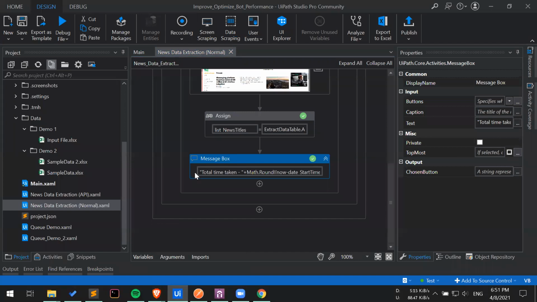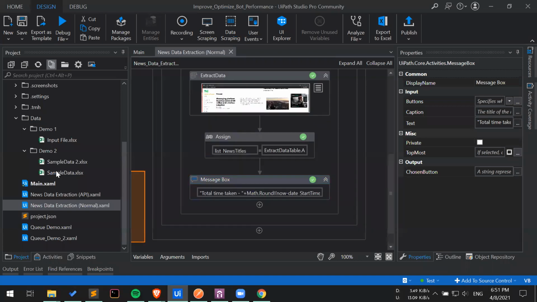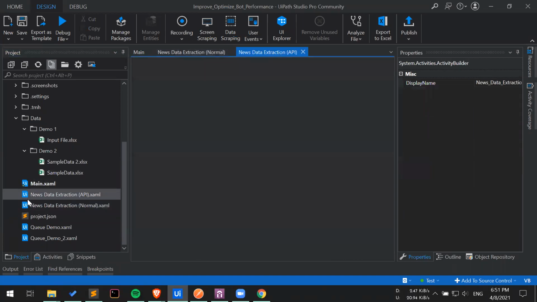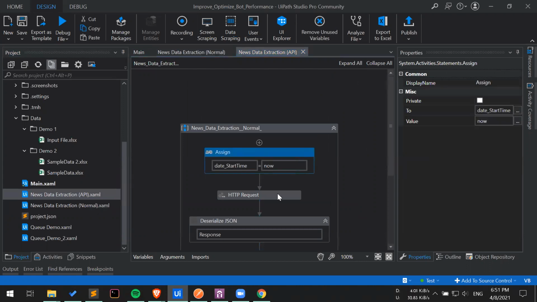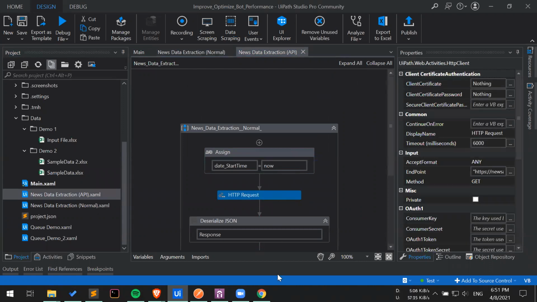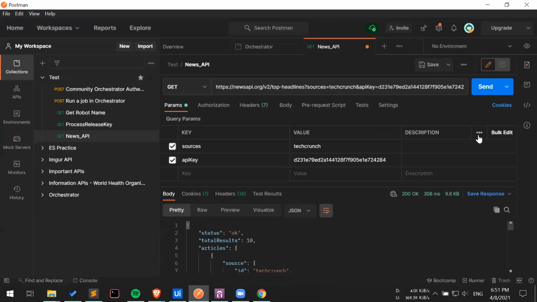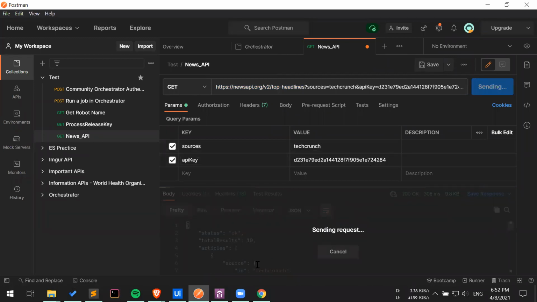Okay, so let me go back to UiPath, and the load time of the previous item was 17 seconds. Okay, so let me load my API code. Just to give you a reference, this is Postman. Like, how have I built this particular activity? As you can see here, all I have done is define the endpoint, define my sources as TechCrunch, and define my API key, the free API key that was provided to me. And if I hit send, I will get my request.